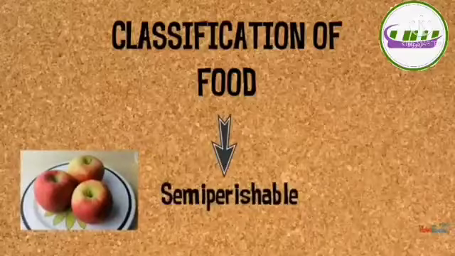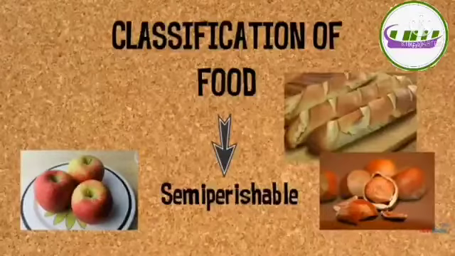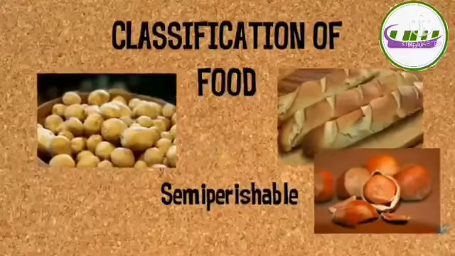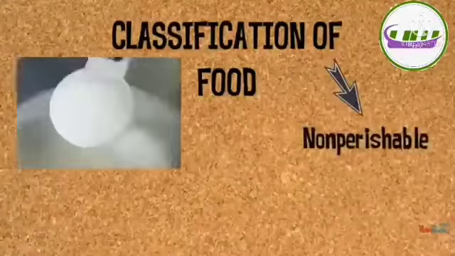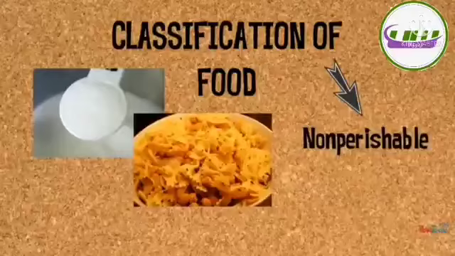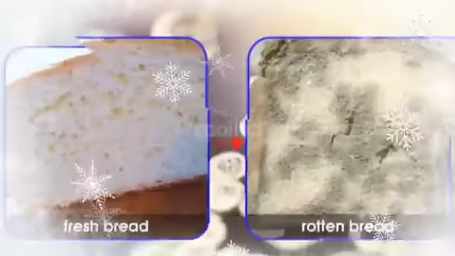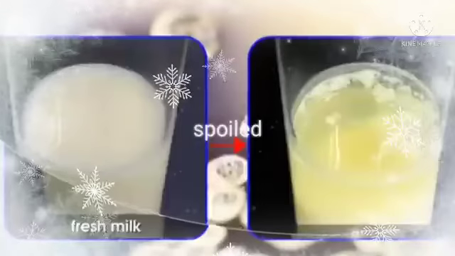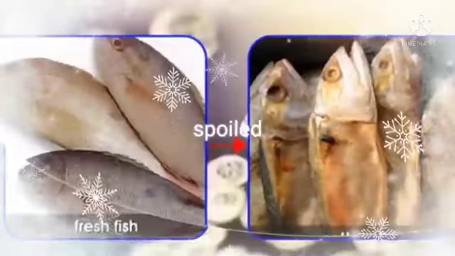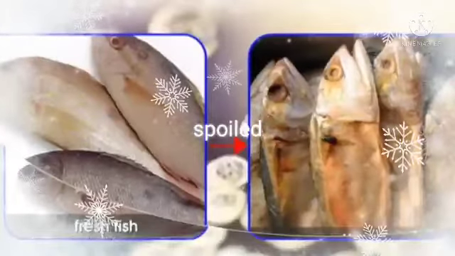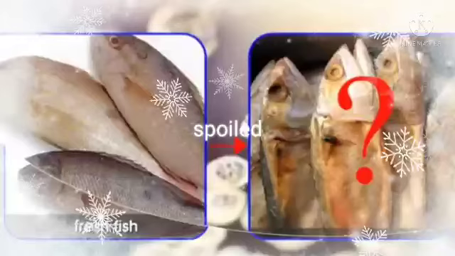And semi-perishable food stays good for a week to a few months. And non-perishable food items stay good up to a year. Look at these pictures. Bread, milk, and fish. They do not last long if kept at room temperature.